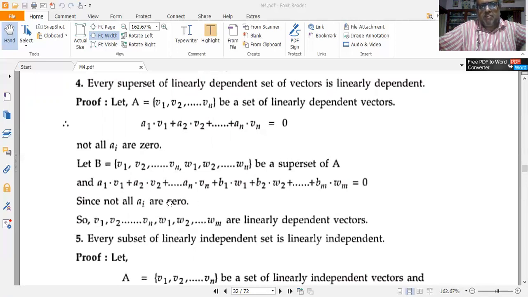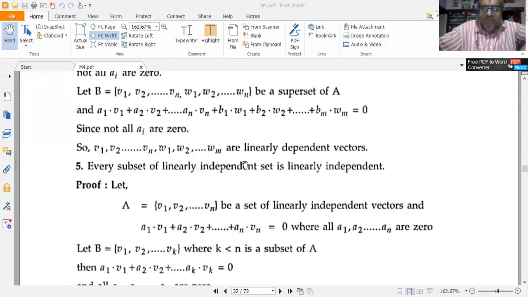Since not all a's are equal to 0, v1, v2, etc. till vn, w1, w2, etc. till wm are all linearly dependent vectors. So this completes the proof.